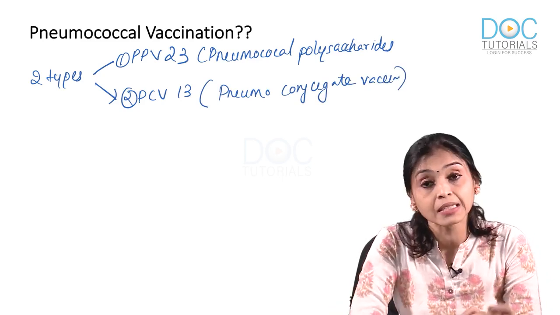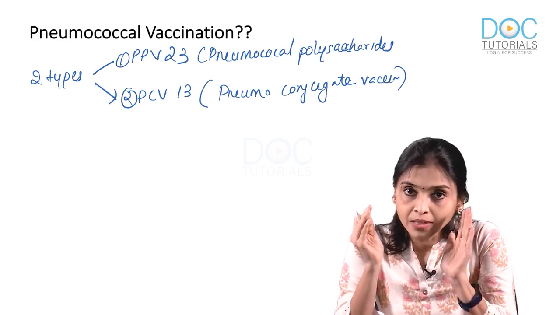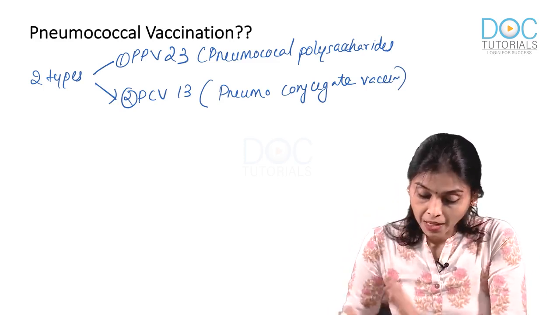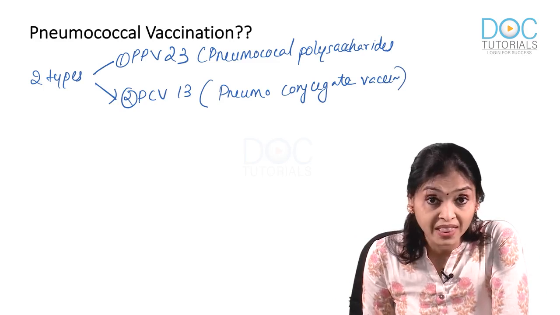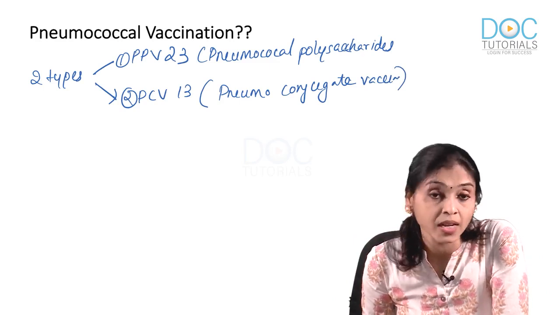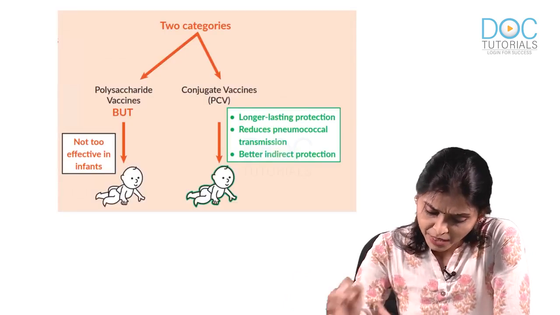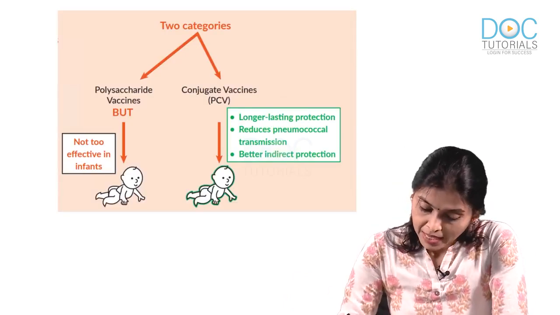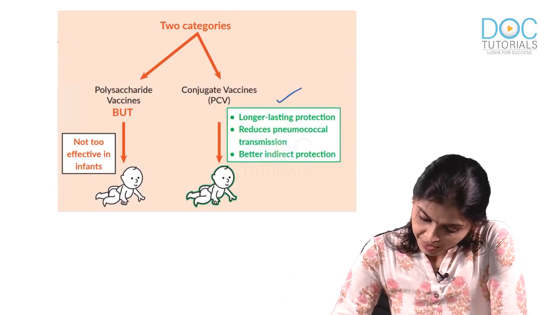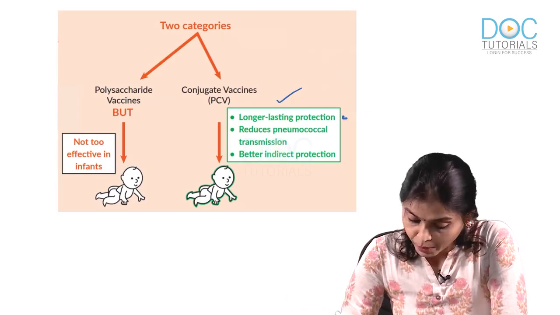which is covering 13 types, serotypes. Now, you may think that giving 23 is the best because it has got more coverage, but studies are showing that in children, PCV is giving long lasting protection.